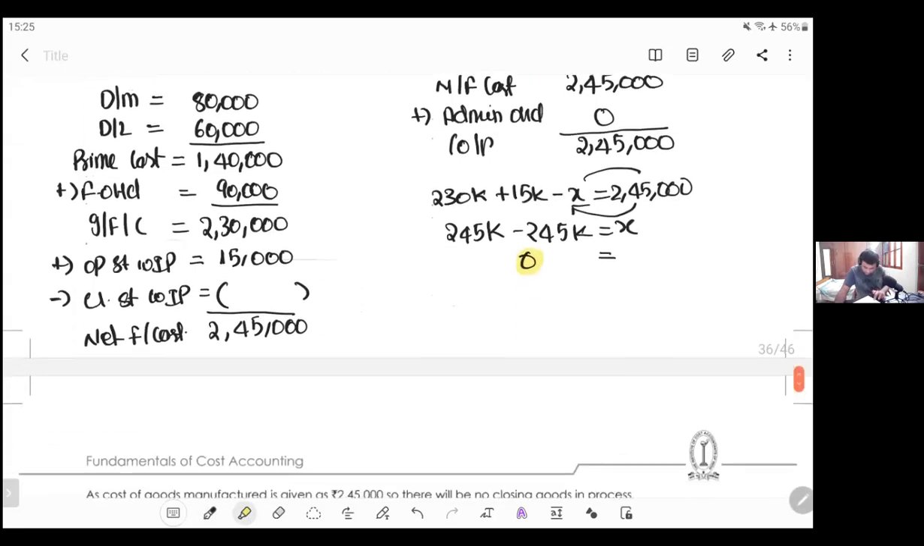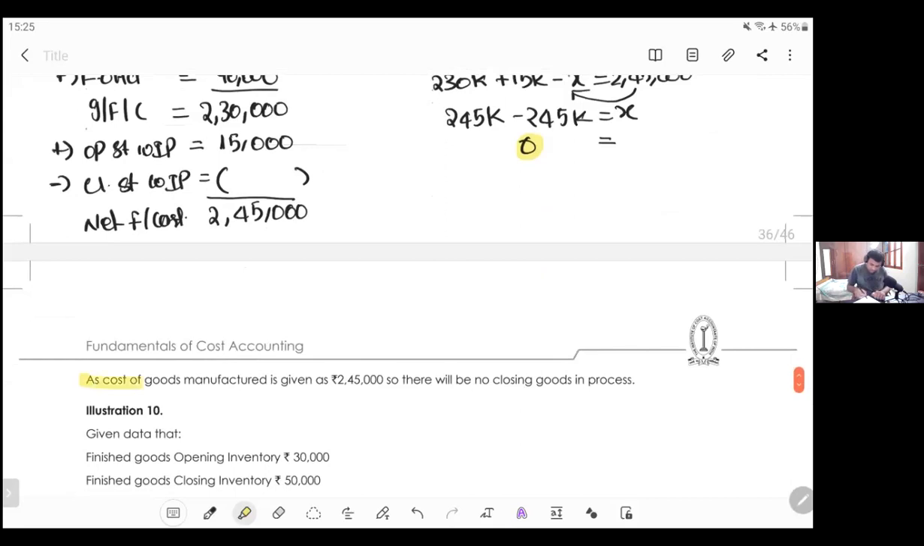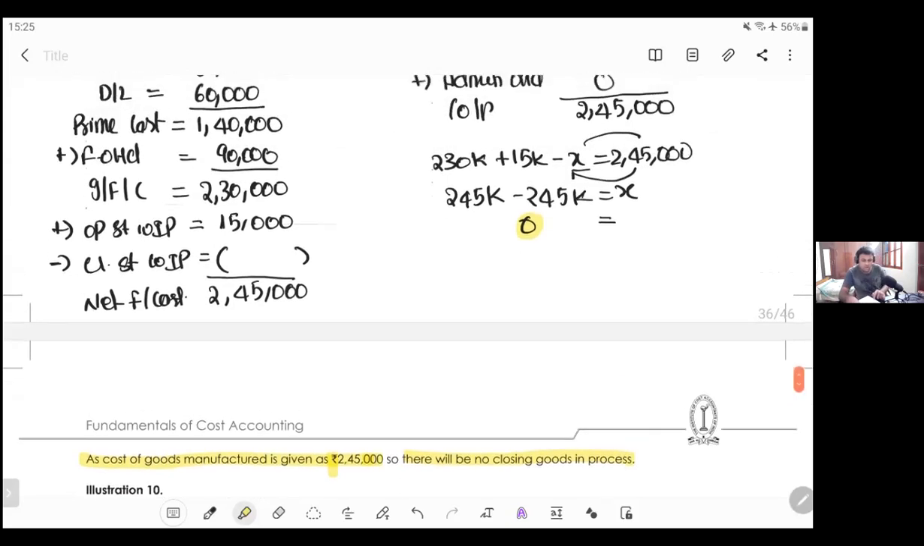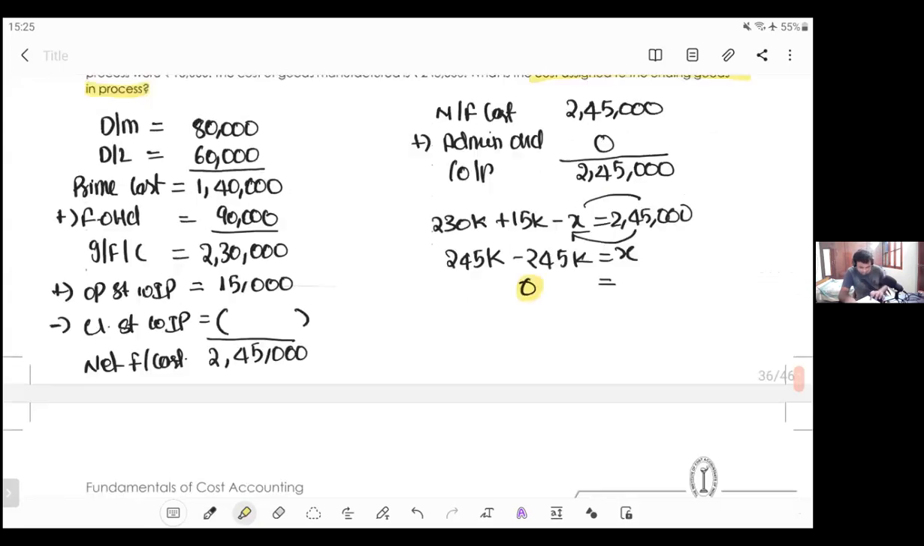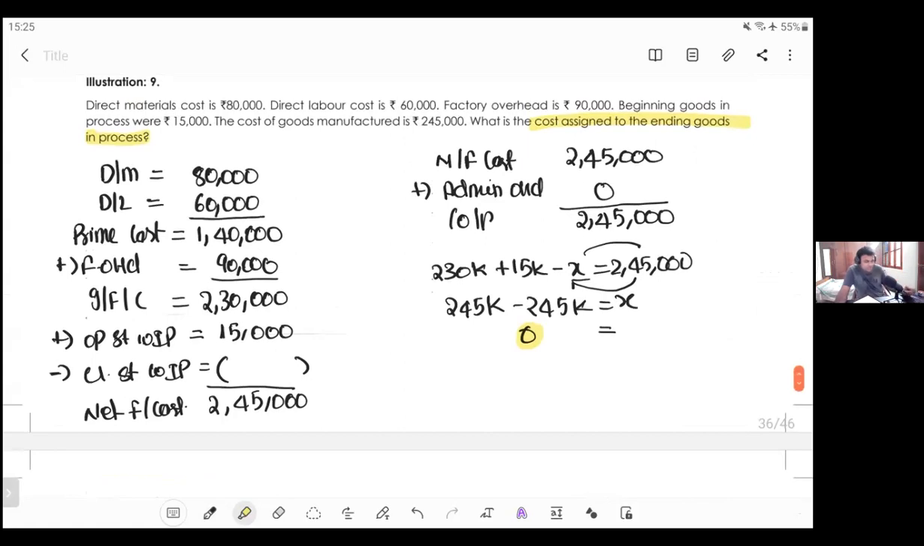Let's see what he's saying. The cost of manufactured goods is 2,45,000. So there will be no closing goods. How much did we get as closing goods? We got a big zero. So therefore, there are no closing goods, my dear friends. Is it clear, everybody? Shall we proceed?